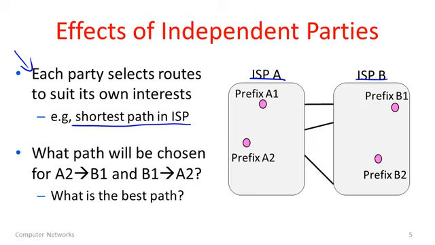Let's consider, amongst all of the different prefixes we have here, just the path that gets chosen for traffic going from A2 to B1. So here is A2. We start inside ISP A. ISP A gets to control how traffic goes through its network. So from here, we want to send it along the shortest path to reach B1. Well, we could go via any of these different links which connect to ISP-B to reach prefix B1. This is where we're trying to reach, not B2.